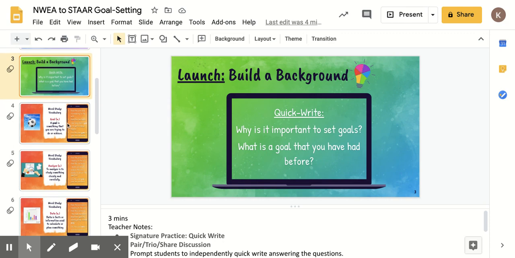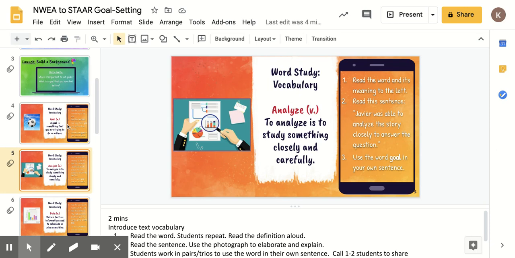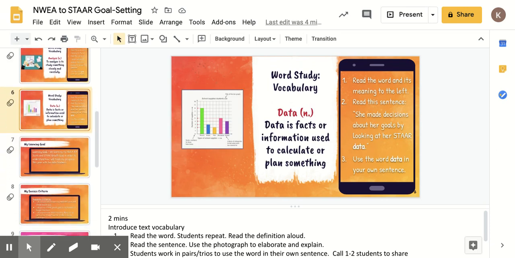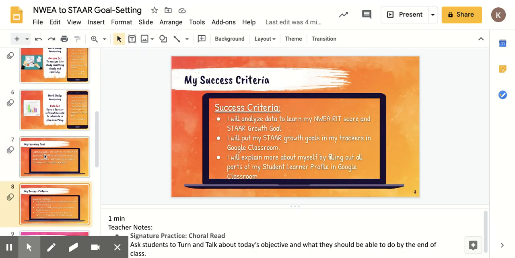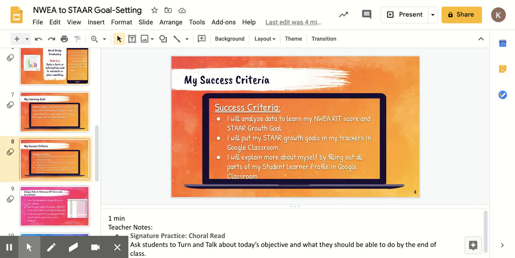Kids will then follow the same process as we always do, such as a quick write with directions in the speaker notes, word study focusing on vocabulary, and then reflecting on their learning goals and success criteria. By the end, students will be able to analyze data to learn their NWEA RIT score and STAAR growth goals. They will put their STAAR growth goals in the trackers in Google Classroom, and they will explain more about themselves by filling out all parts of the student learner profile in Google Classroom.